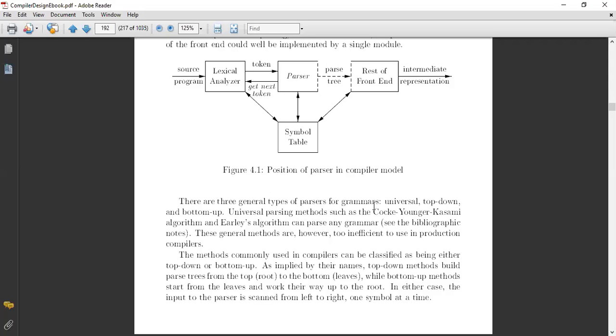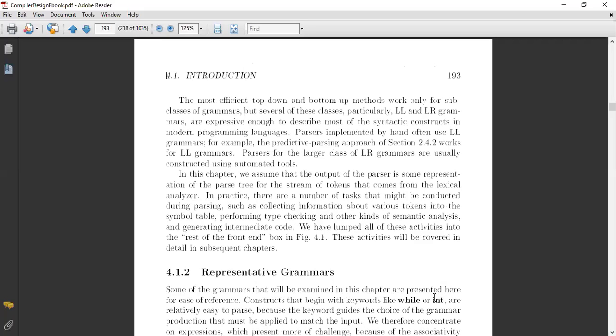These two, top-down and bottom-up, are the ones commonly used for compilers. In either case, the input to the parser is scanned from left to right, one symbol at a time, and it generates the tree. The most efficient top-down and bottom-up methods work only for subclasses of grammars, but several of these classes, particularly LL and LR grammars, are expressive enough to describe most of the syntactic constructs of modern programming languages.